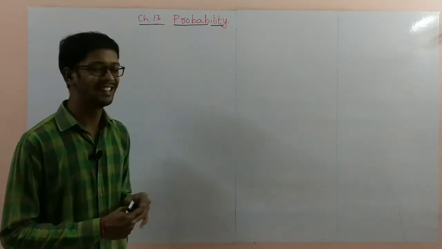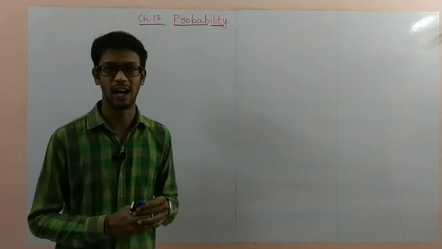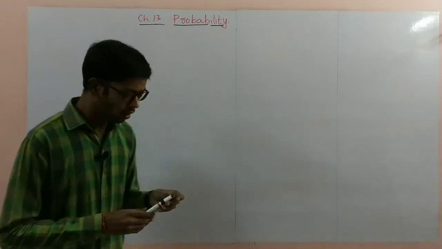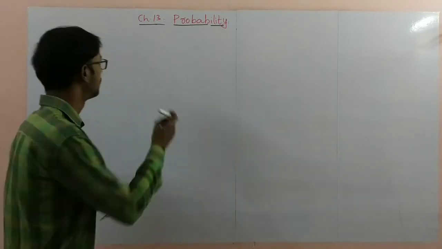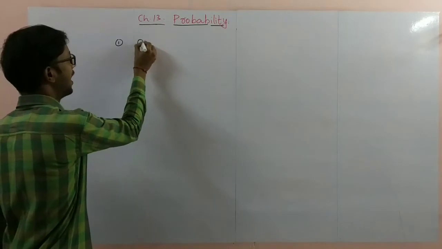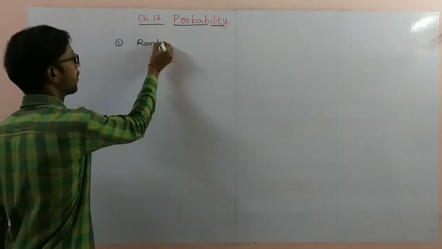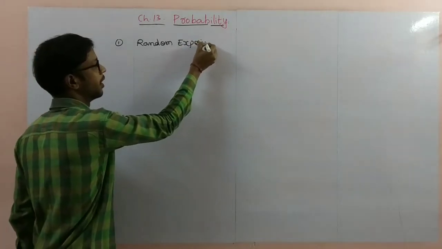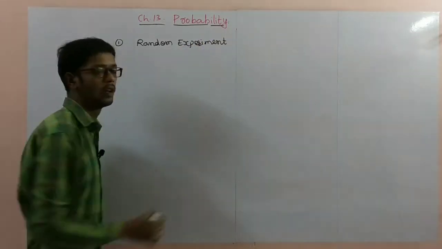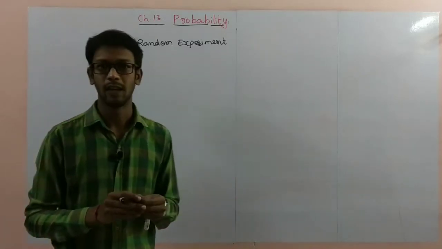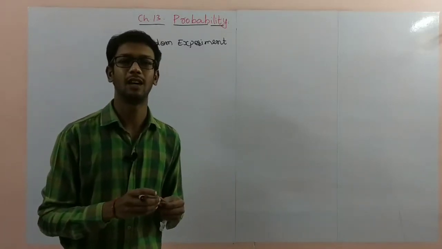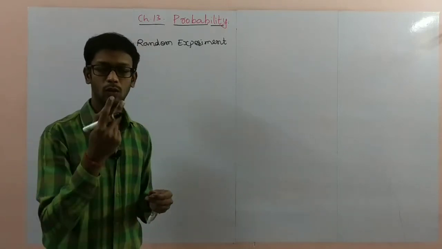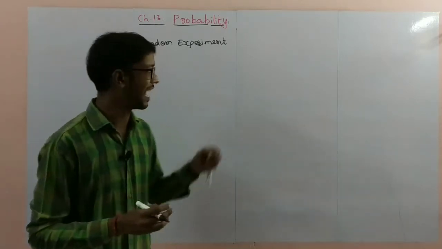So some basic definitions we discussed already in first year. Just 2-3 definitions again I will revise here. So the first definition is random experiment. What is a random experiment? An experiment consists of more than one outcome. Two conditions it must compulsorily satisfy to be a random experiment.